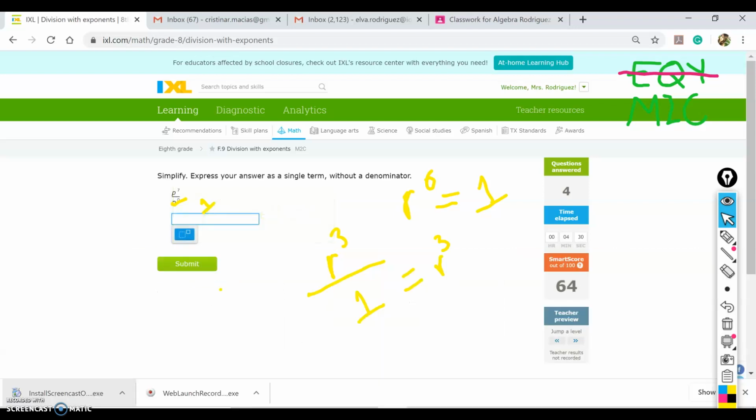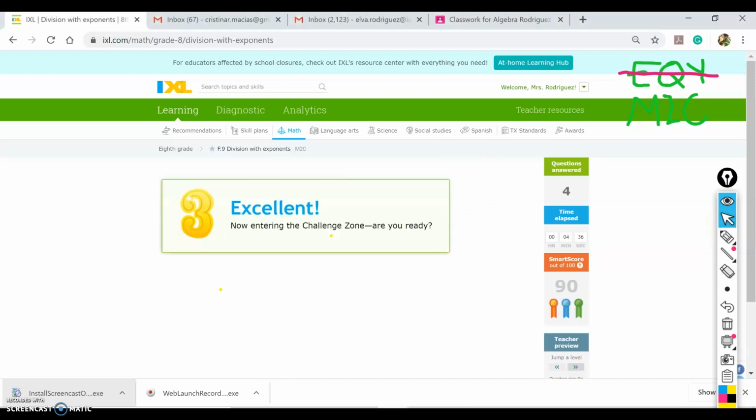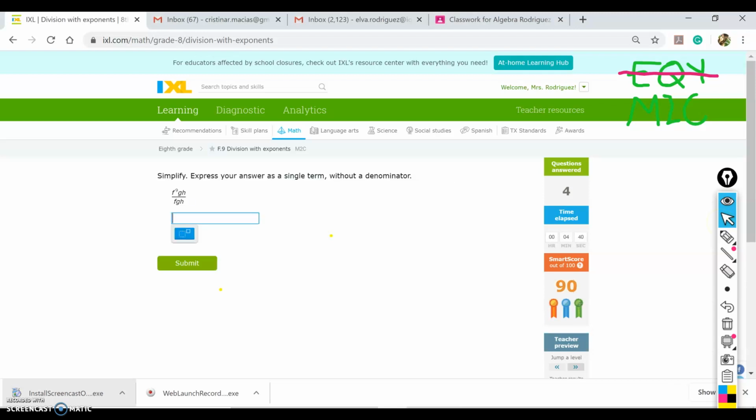Let me go to one more question before I finish this video. So I'm gonna jump one last level to go to the challenge zone to see what questions you get there. Ooh, more than one variable. Okay, it's exactly the same thing. So look at this question here. We have f to the power of 9 and f to the power of 1.